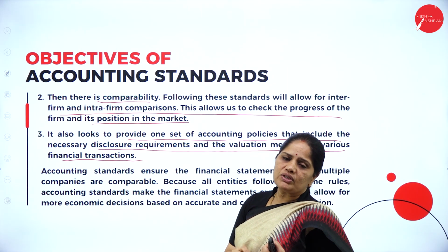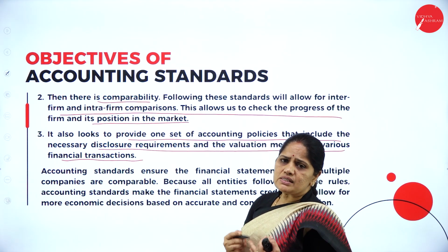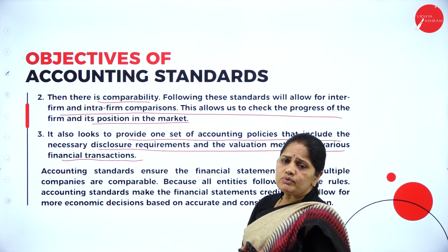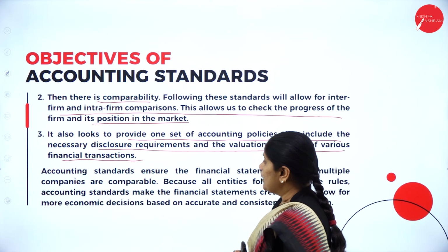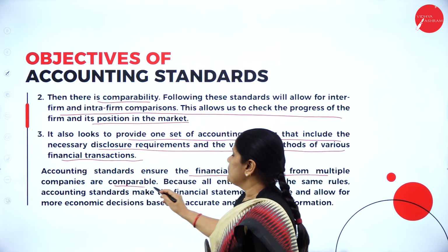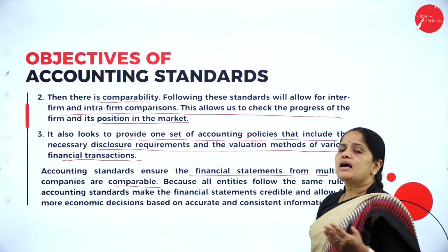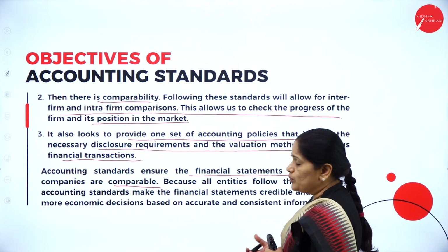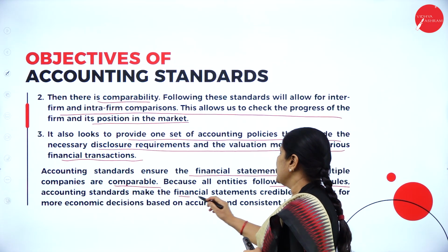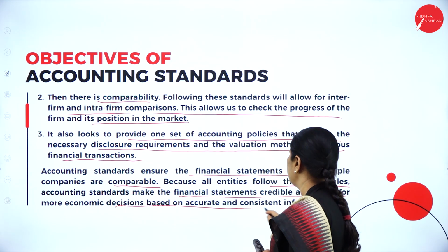So what are the items which can be disclosed to the public, what should not be disclosed, and what are the various methods of valuation of shares, valuation of goodwill. These are the important concepts which have to be decided by the accounting standards. They ensure that the financial statements from multiple companies are comparable. So with the help of accounting standards, you can always compare the financial statements of 2 or more companies, because all entities follow the same rules and they make the financial statements credible and allow for economic decisions based on accurate and consistent information.